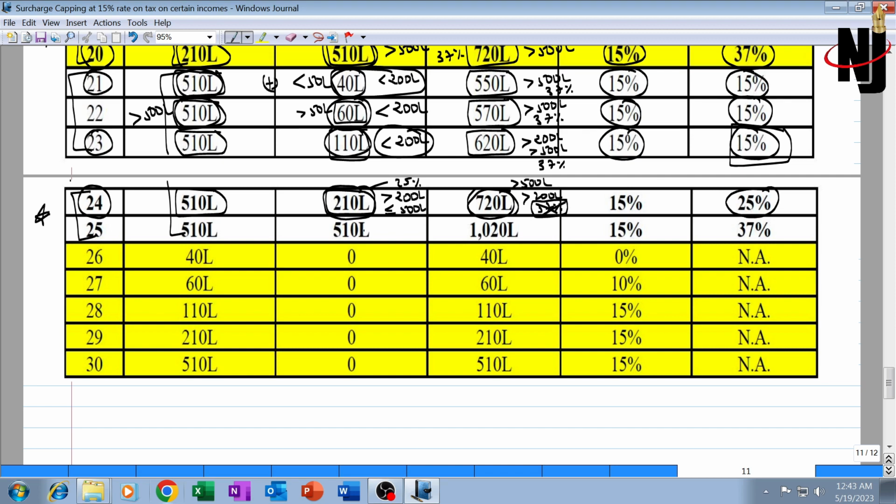Understand this illustration very carefully. Many people fail to understand this. They end up applying 37% here also. Here it will not be 37%, it will be 25%, and the surcharge rate on tax on special income will be capped at 15%.